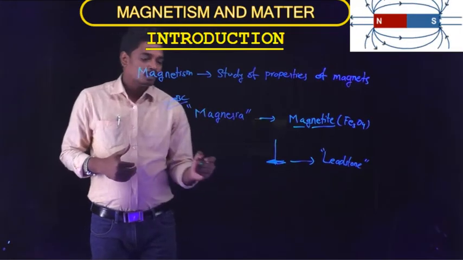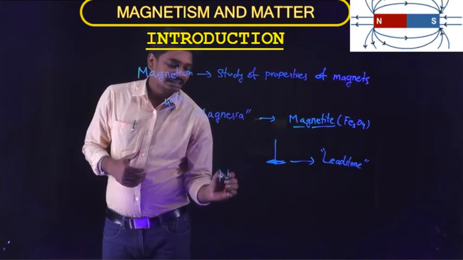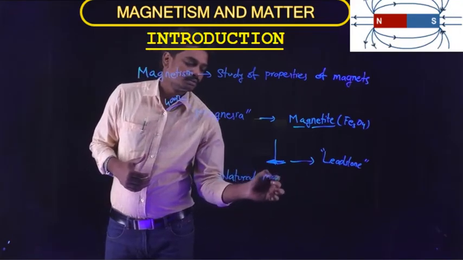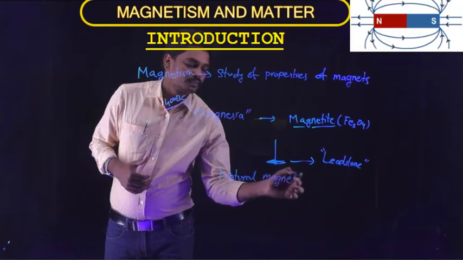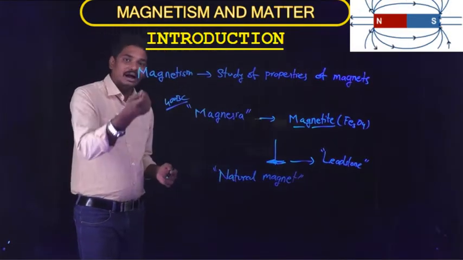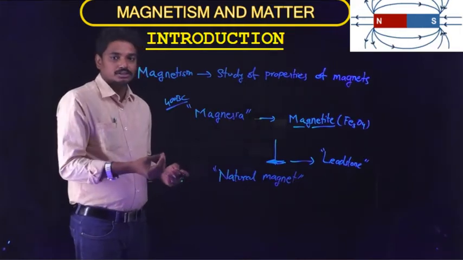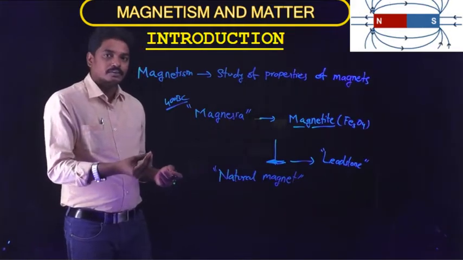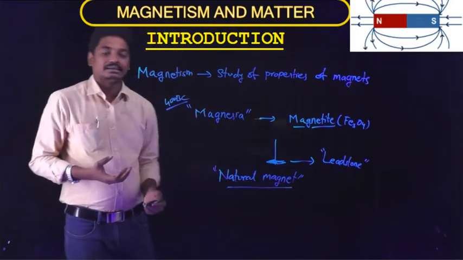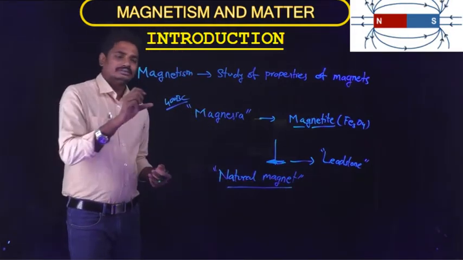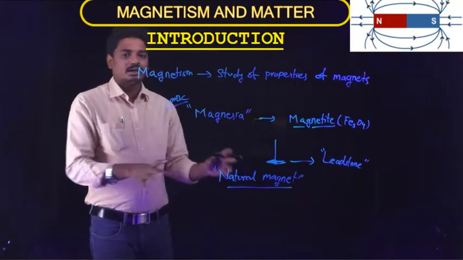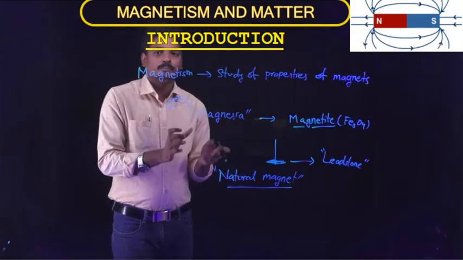So this iron ore material we call a natural magnet. The iron ore material which has a property to attract other magnetic objects or magnetic materials is called a natural magnet. Their shape and size is irregular and the magnetic property of this natural magnet is very low.